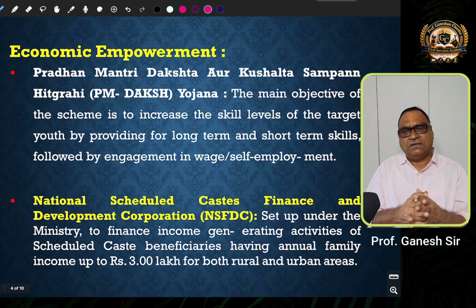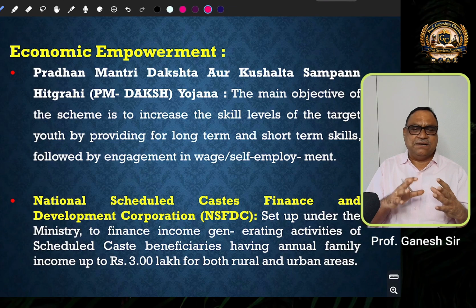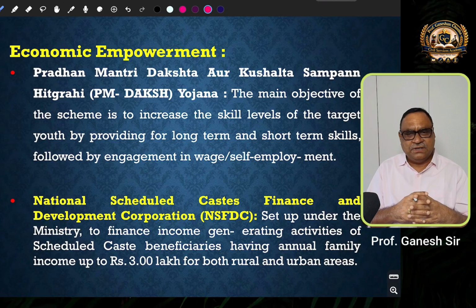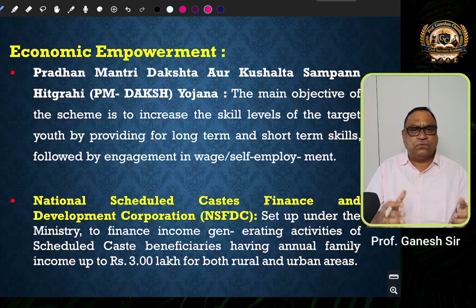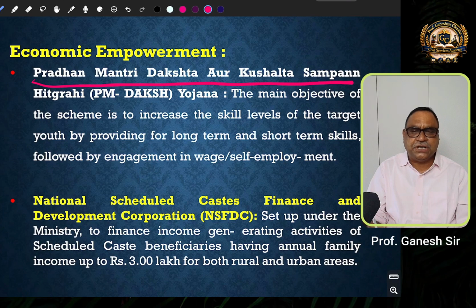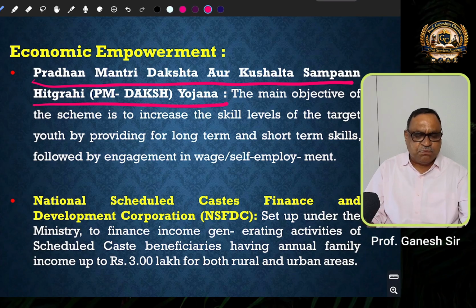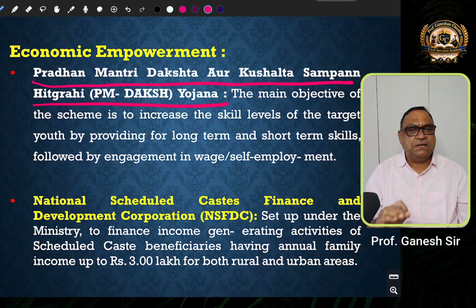Then so far, whatever schemes we have discussed will be helpful for the educational empowerment of scheduled caste children. Now, Government of India has initiated another flagship program for the economic empowerment of the scheduled caste. That is Pradhana Mantri Dakshata or Kushalta Sampann Hitagrahi Yojana. This is called PM Daksh Yojana. Again, I am repeating this point: Pradhana Mantri Dakshata or Kushalta Sampann Hitagrahi Yojana.